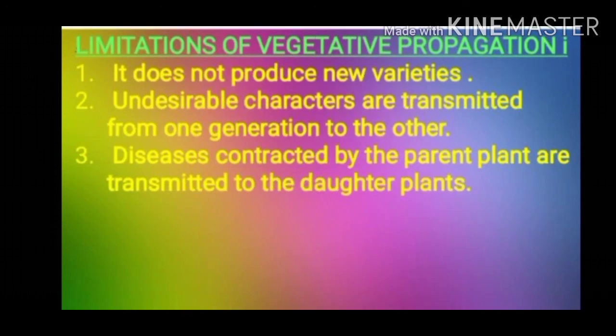Let's see a few limitations of vegetative propagation. It does not produce new varieties. Undesirable characters, if present, would also be transmitted from one generation to the other. Diseases, if any contracted by the parent plant, are transmitted to the daughter plants. So these were a few limitations of vegetative propagation.